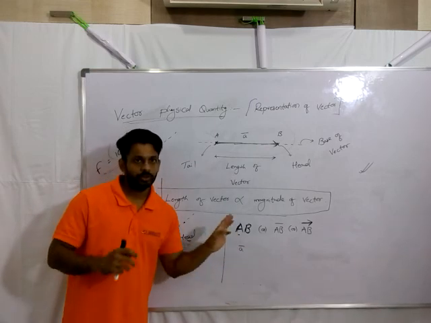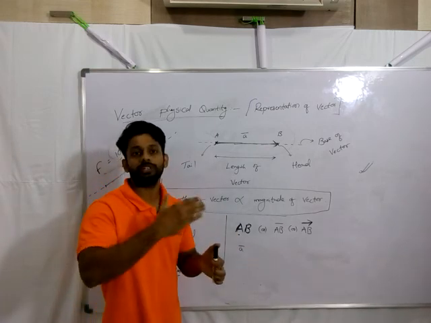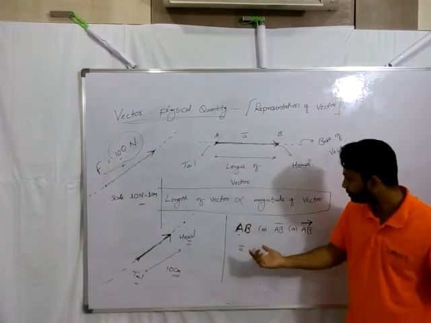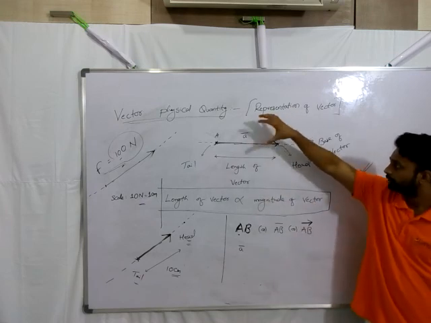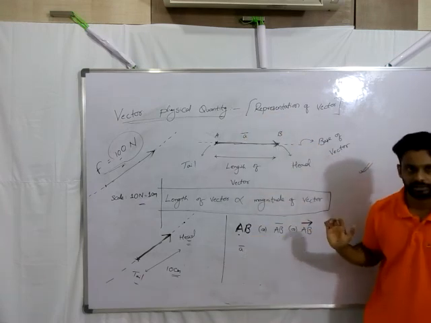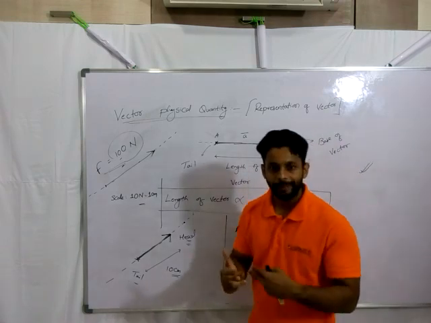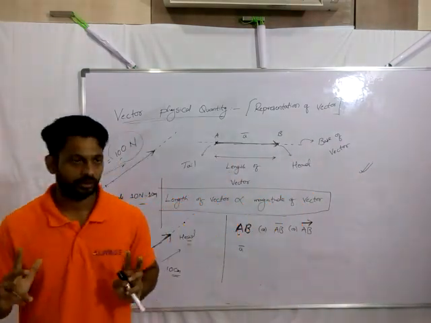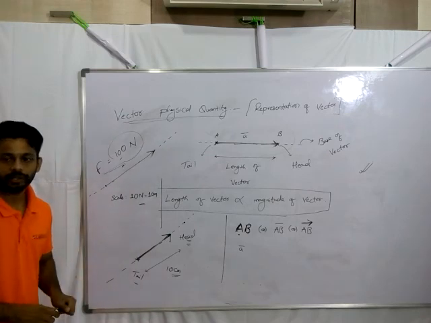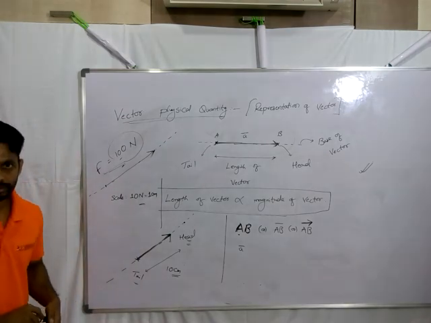Alright. So we saw how to convert a feeling to a graphical vector. And the second thing is, after drawing that graphical vector, how to represent it using some letters. That's the notation. Both we discussed, guys. And next we need to discuss what the types of vectors are. We will put that in our next class. Alright.